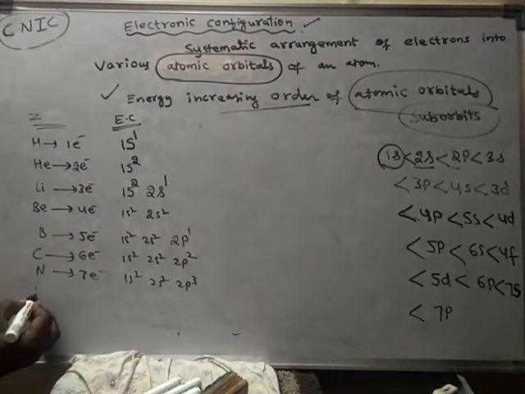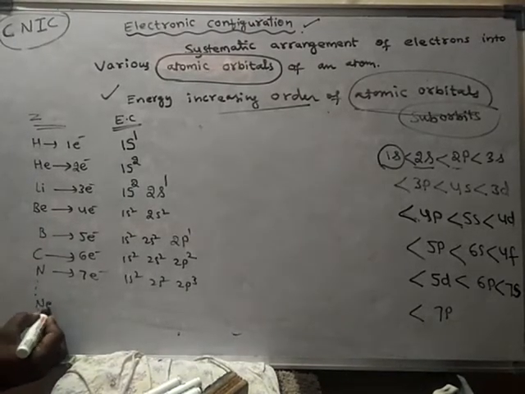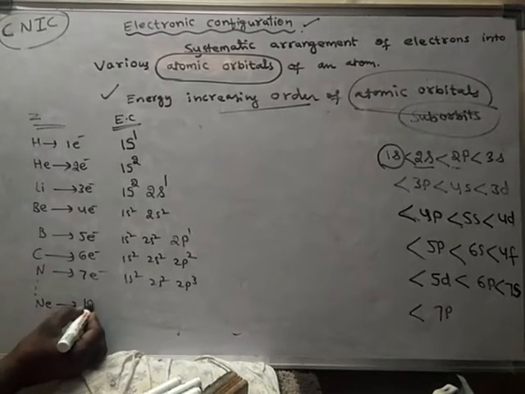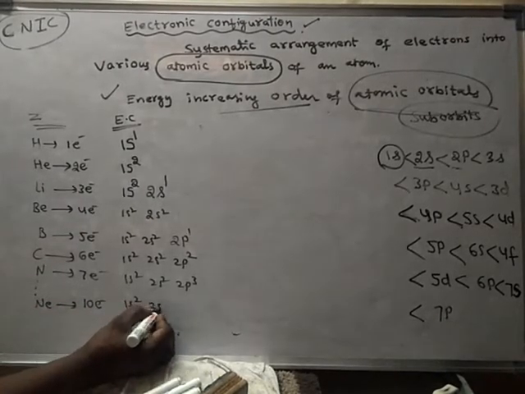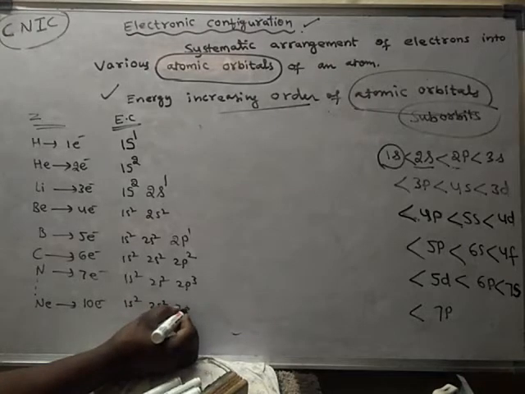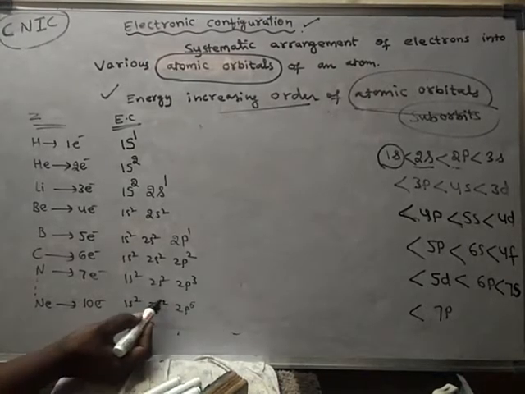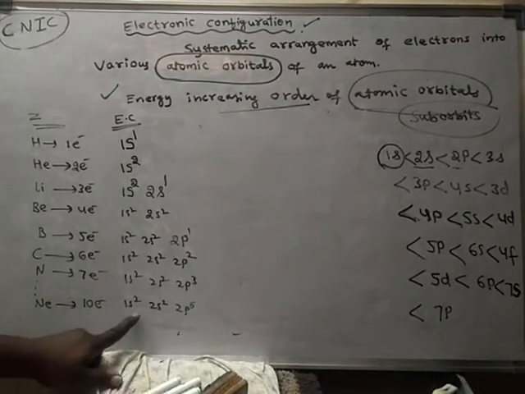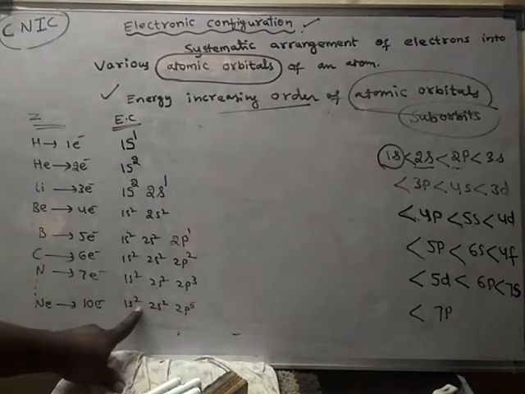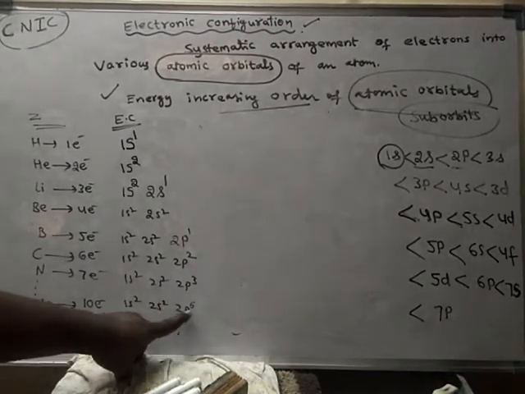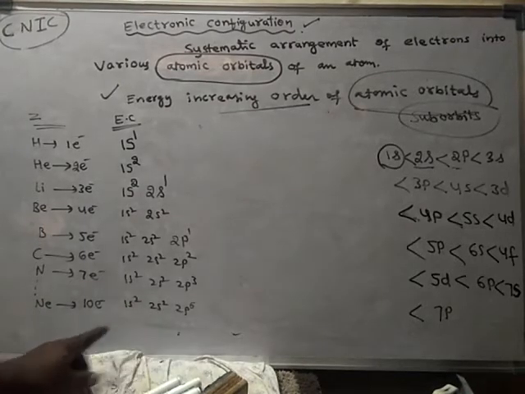So up to neon, which contains 10 electrons, its configuration is 1s2, 2s2, 2p6. We have to count the number of electrons. Here, the powers are said to be superscripts.